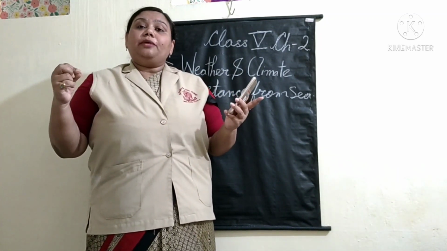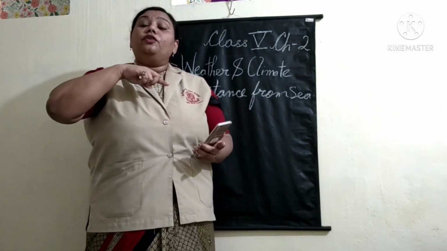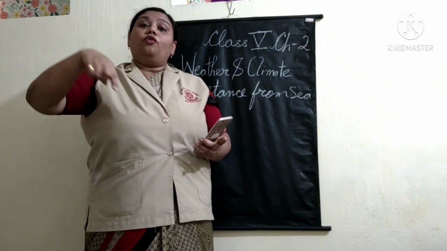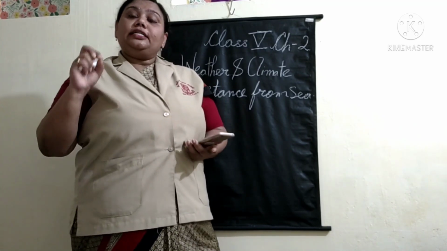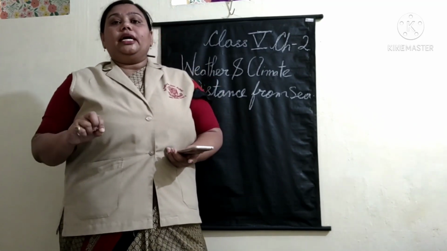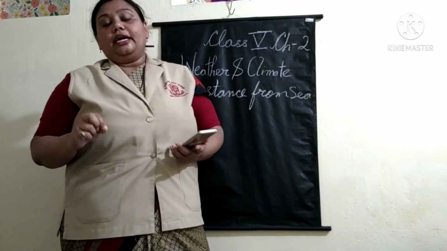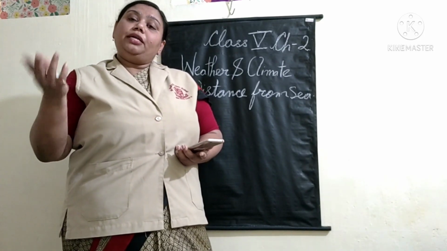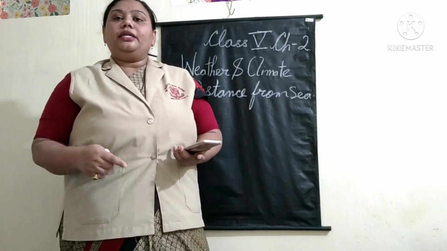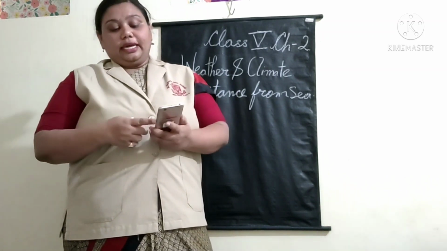Why continental type of climate? Because that area is surrounded by land on all sides. That is the reason why those areas are called continental type of climate. So, the continental type of climate is the opposite of moderate climate.